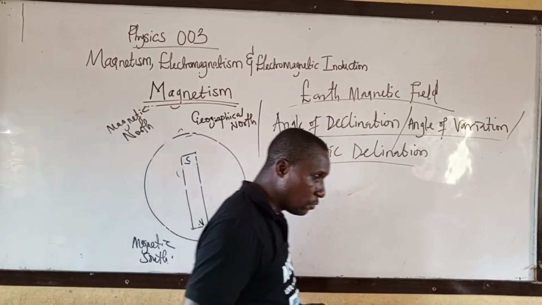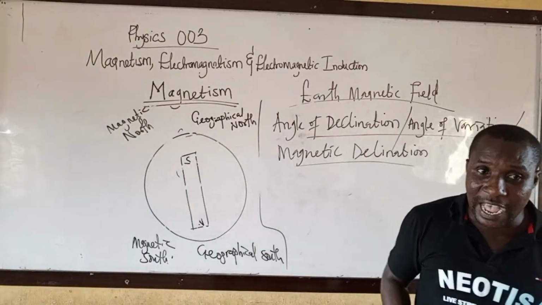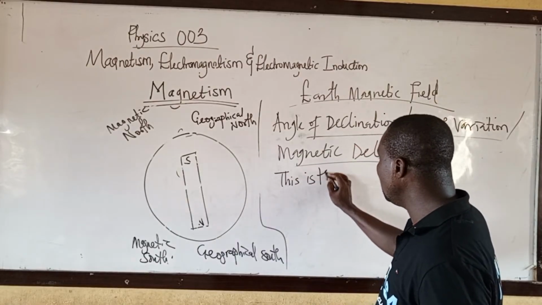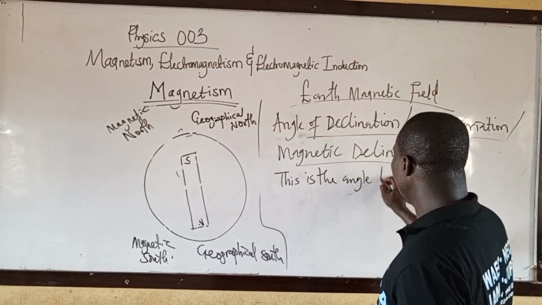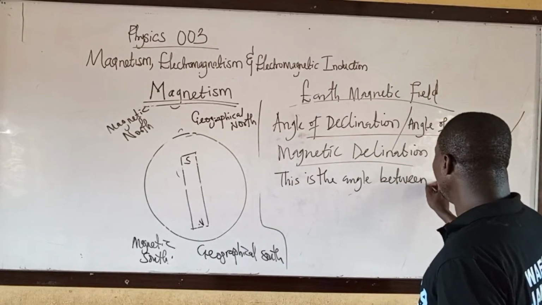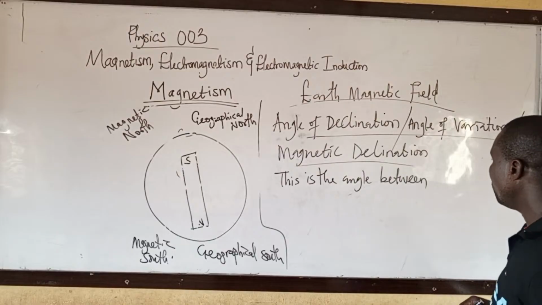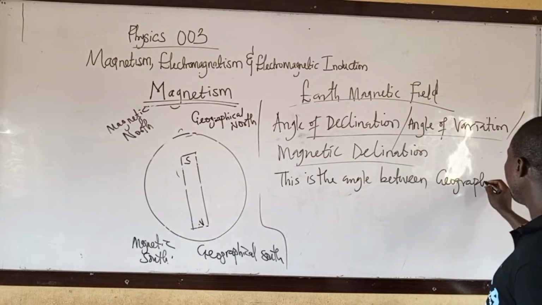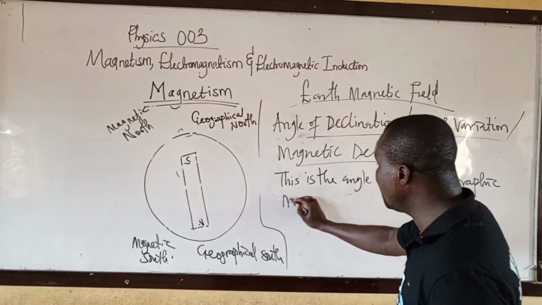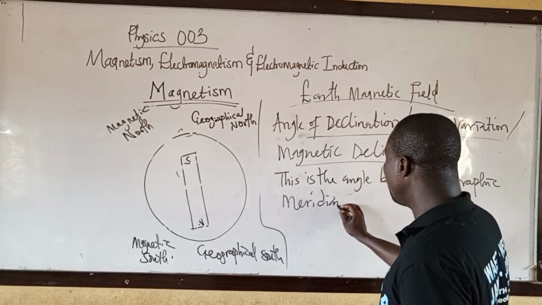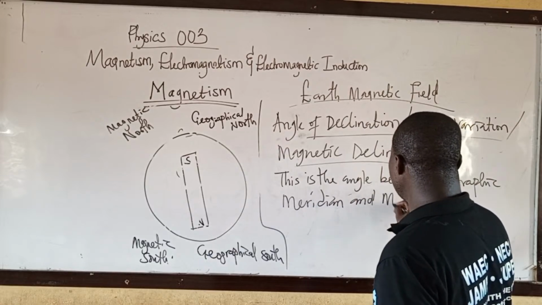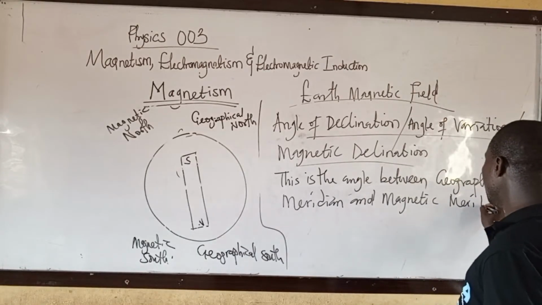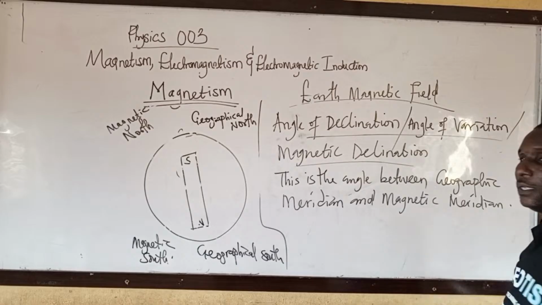This is the angle between geographic meridian and magnetic meridian. Write that.